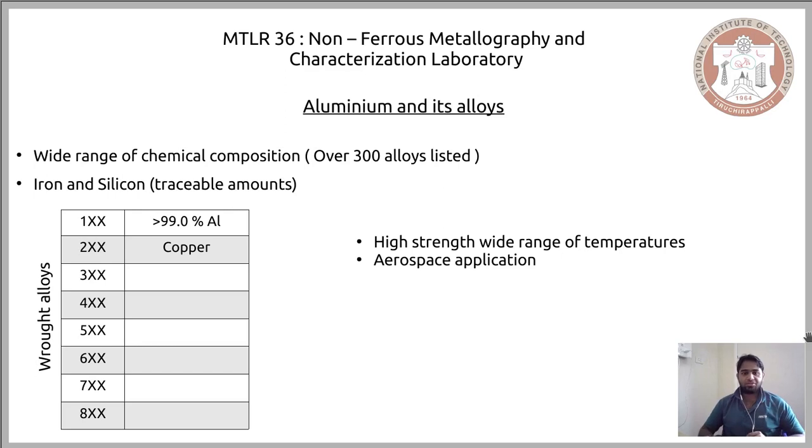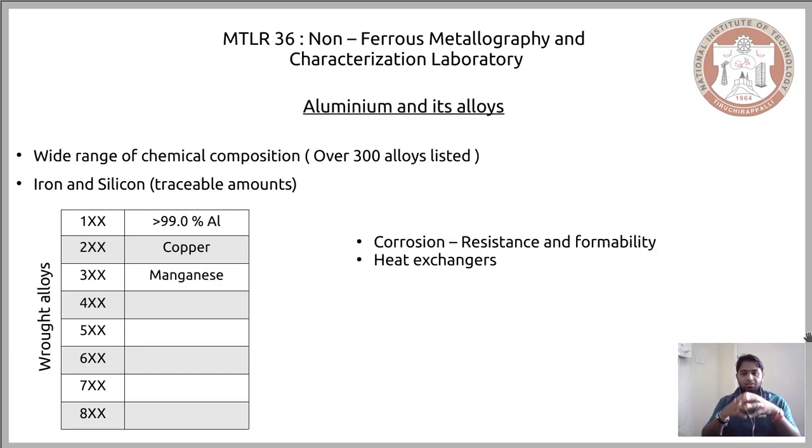Now the next series, the one that begins with 3, has manganese as the alloying element. When manganese is added as an alloying element to aluminum, it increases the corrosion resistance of the material, and it also ensures that the metal is formable, so you can process it in such a way that you get your desired shape. Owing to this corrosion resistance and formability, this particular alloy is used in building heat exchangers.